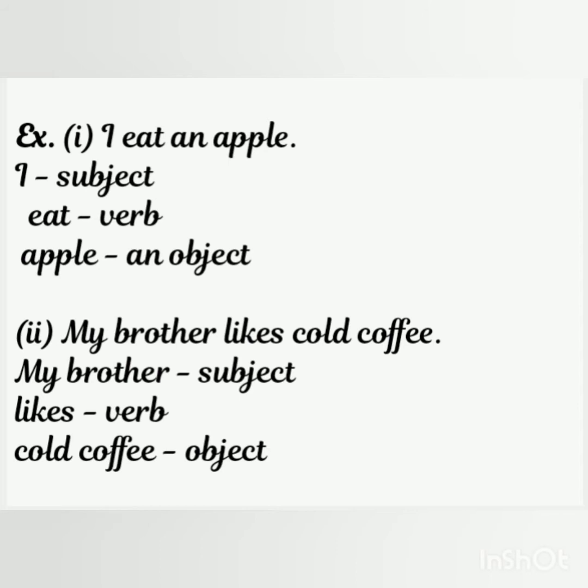So, I eat an apple, it is a perfect sentence because it is meaningful and all the three characteristics are included in it. Second is, my brother likes cold coffee. So, my brother is the subject, likes is a verb, cold coffee is an object.